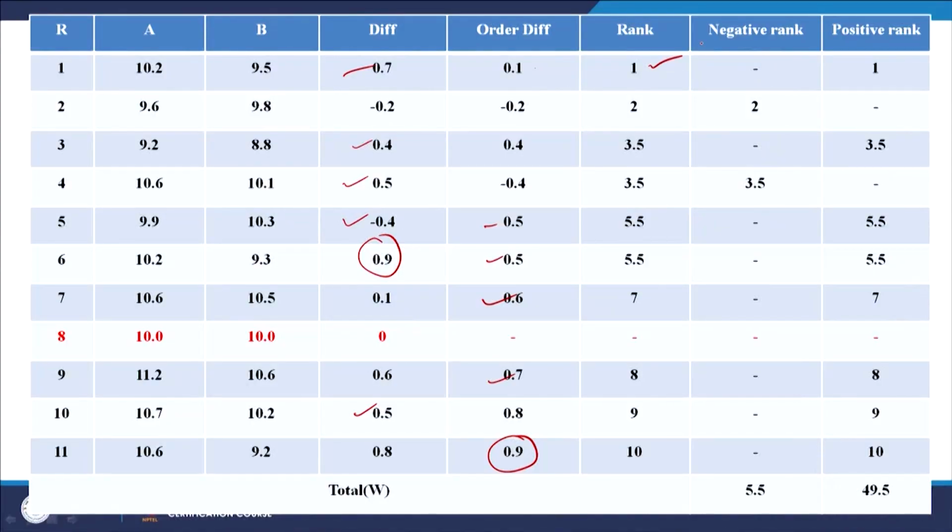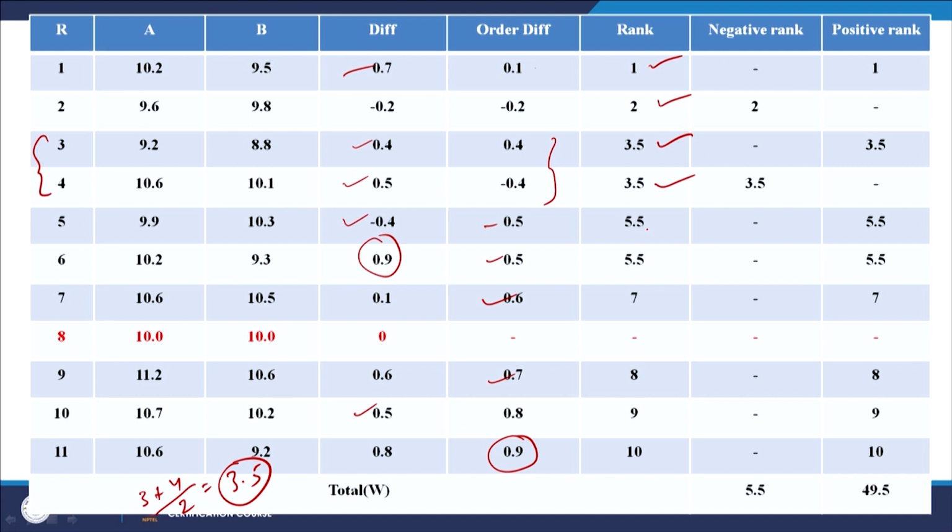So, this is the difference arranged in order. Now, let us give a rank. Now, how do we give a rank? The first one gets the first rank, the minimum difference, the second one gets a second rank, but now you see there are 2 people at 0.4, taking the absolute difference as 0.4, they are in the 3rd and 4th position. So, here the ranking will become 3 plus 4 by 2, which is equal to 3.5. So, both get a 3.5, right.